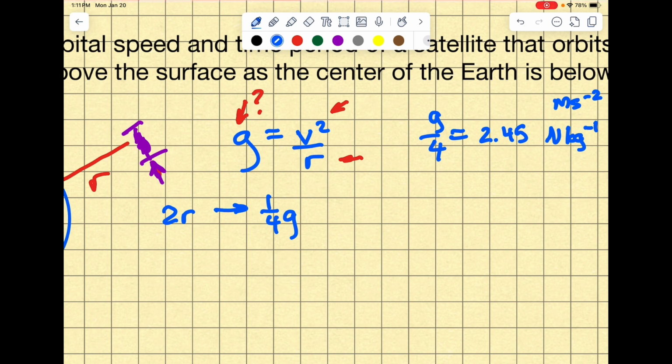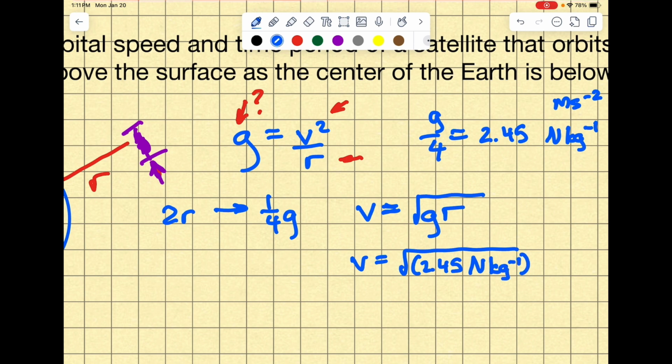So v squared equals g times r, or v equals the square root of gr when we solve for v. So v is equal to the square root of g, which we said is 2.45 newtons per kilogram, times r.